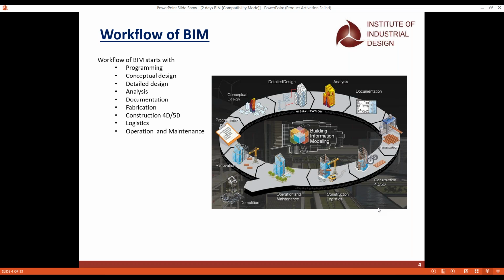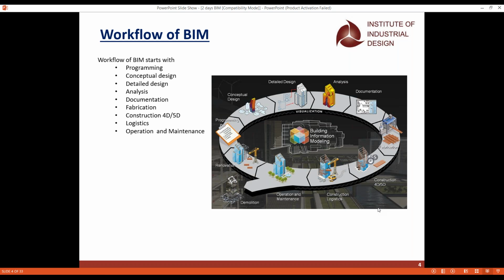And construction logistics: how all the materials will be transported, and how with the help of the crane it will be placed on top of the building. So we will make use of the logistics, like how it will be transported. And I need this many cement bags, and I need 500 units of fine aggregate, coarse aggregate, the bricks, the hollow blocks, and all these logistics reports you can take with the help of this step of your BIM workflow.